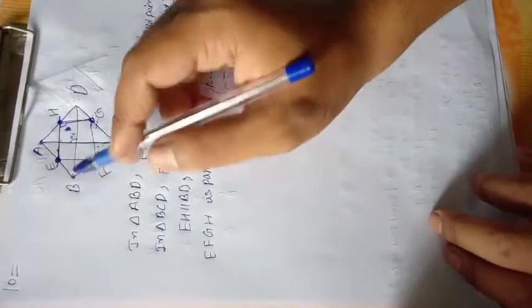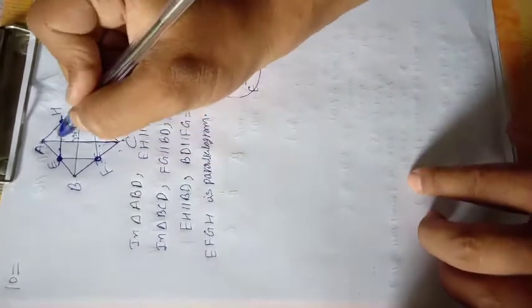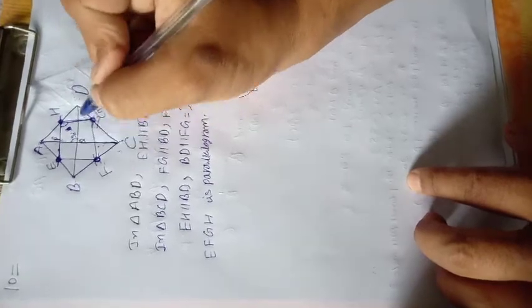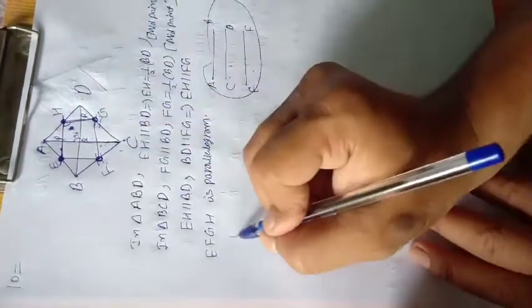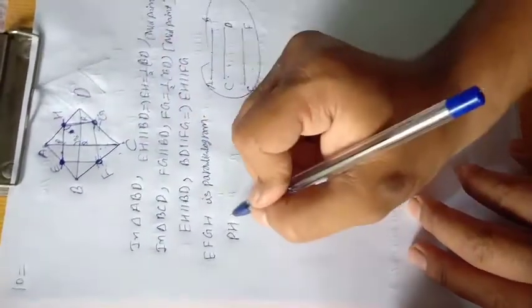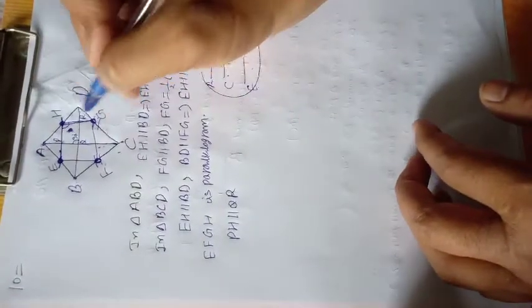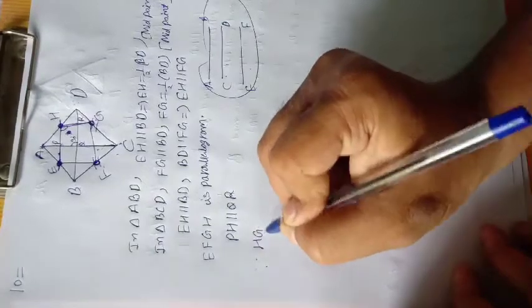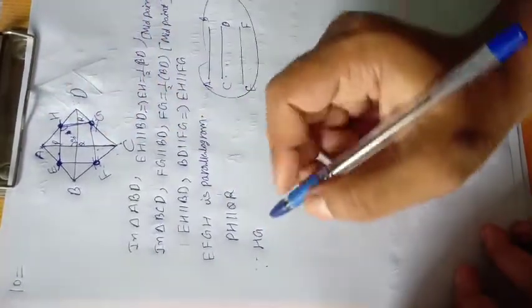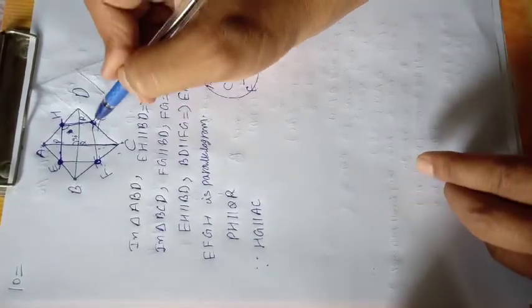We know that BD is parallel to EH. So a part of it, suppose this is P, this is Q and this is R, that is PH is parallel to QR. Similarly, HG is parallel to AC from the midpoint theorem, because H is the midpoint of AD and G is the midpoint of CD.